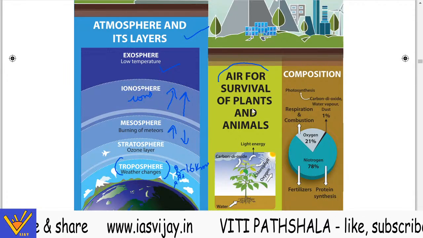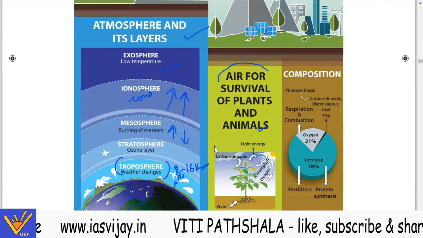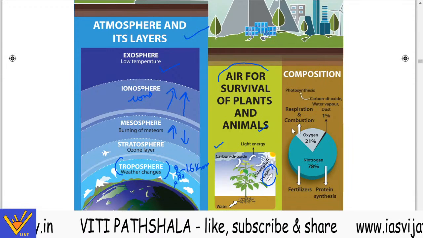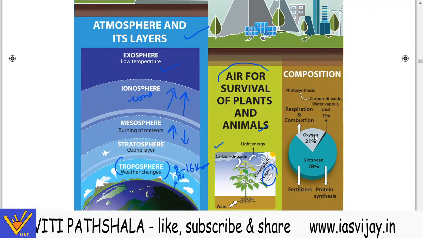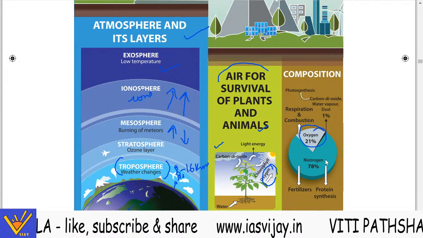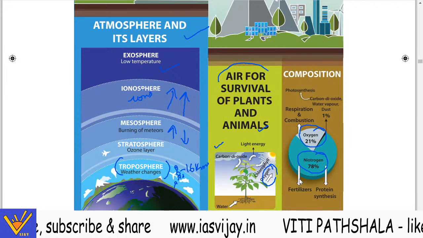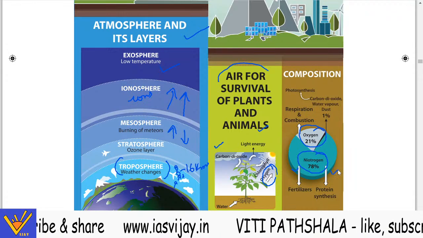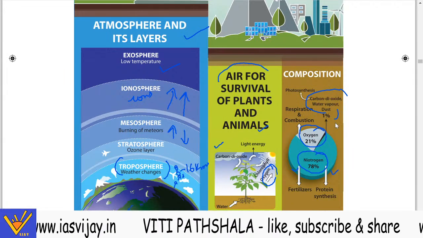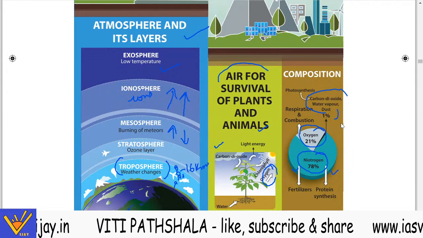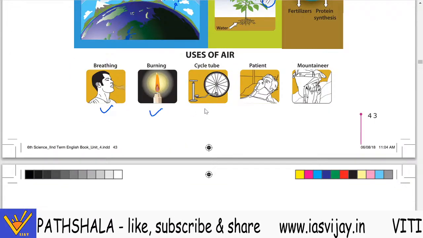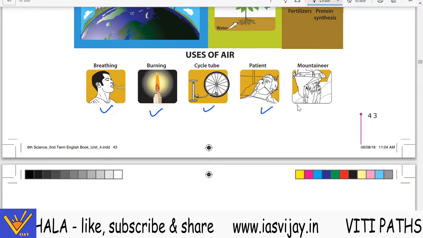Now, air is useful for the survival of plants and animals; plants take in carbon dioxide and release oxygen. As for composition, oxygen is 21% and nitrogen is 78%. Nitrogen is required for fertilizers and protein synthesis. 1% is carbon dioxide, water vapor and dust. Now, air is used in breathing, burning, by cycle tube, patients, and mountaineers.